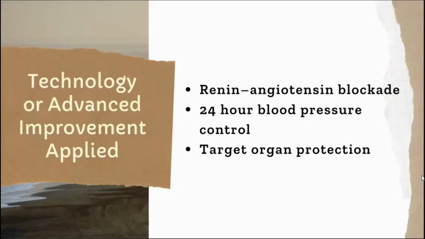Improvement and advancement of Olmesartan medoxomil lead the drug to have an almost complete 24-hour blockade of the renin-angiotensin system, which is more beneficial compared to the combined effects of angiotensin receptor blockers such as losartan and valsartan in recommended doses, plus angiotensin-converting enzyme inhibitor drugs.